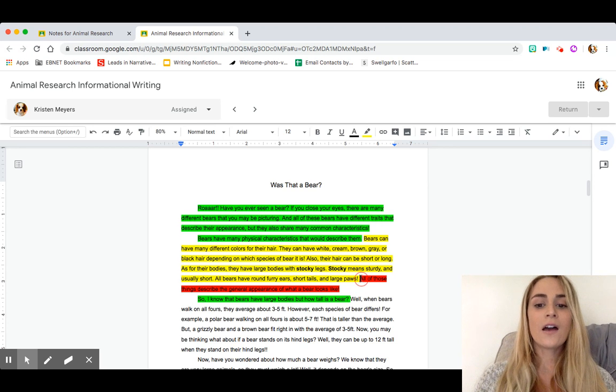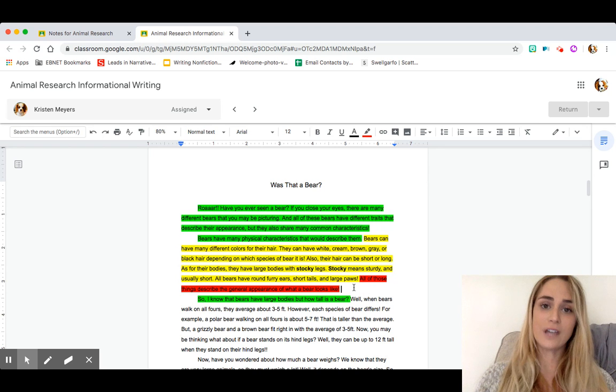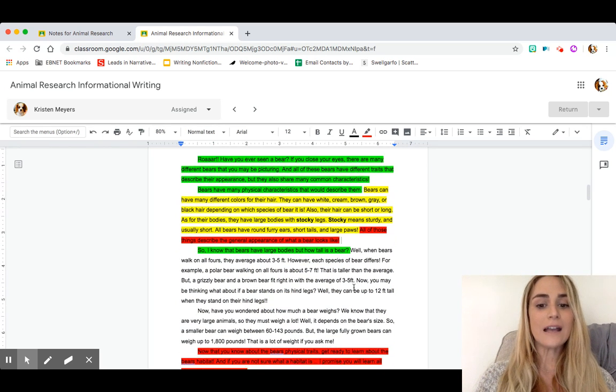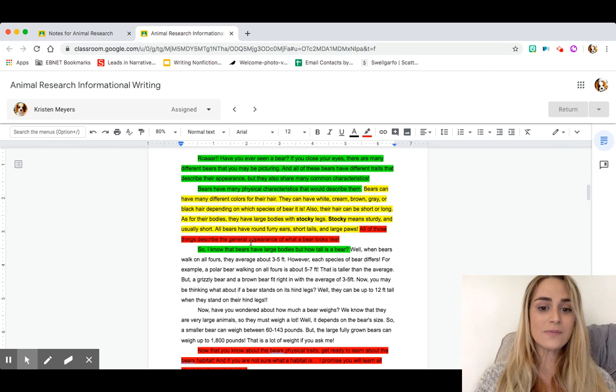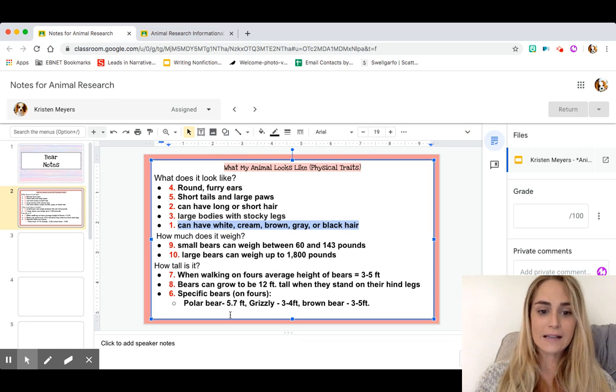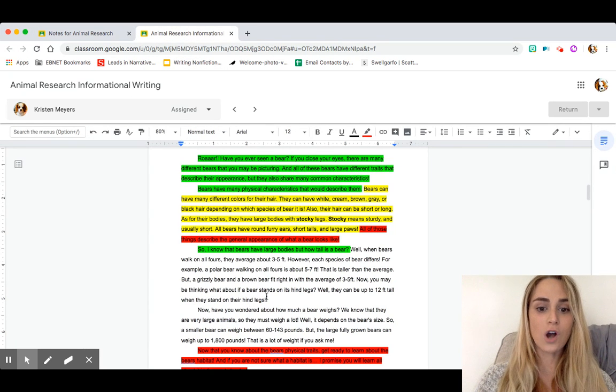And then I close this sentence, right? In red, I closed it. That's the end. I closed my paragraph. All of those things describe the general appearance of what a bear looks like. Then I go on to the next paragraph, right? So this one, from my information when I organized it, comes next. How tall is the bear? So this is all about how tall my bear is.